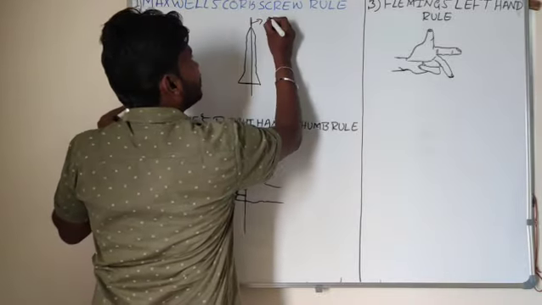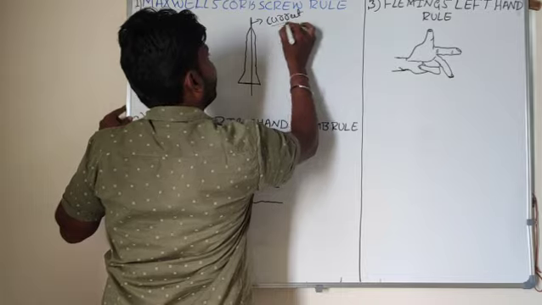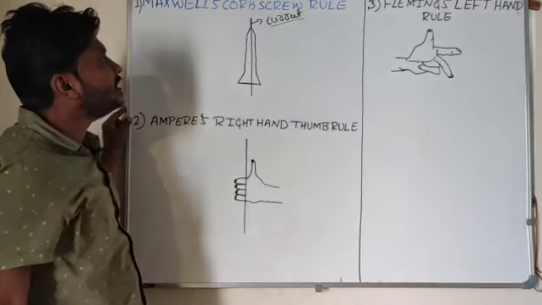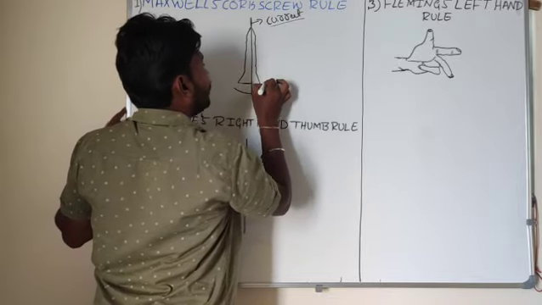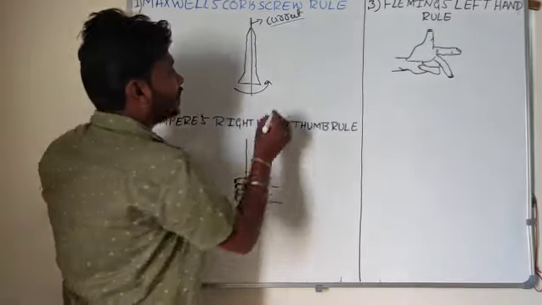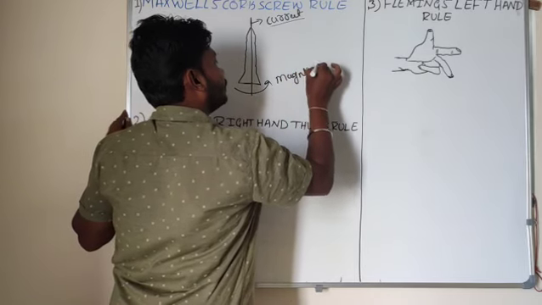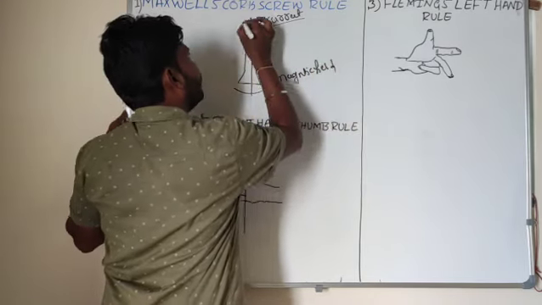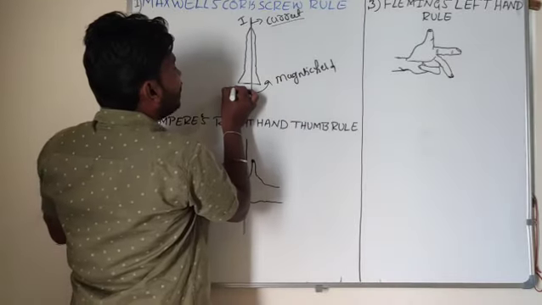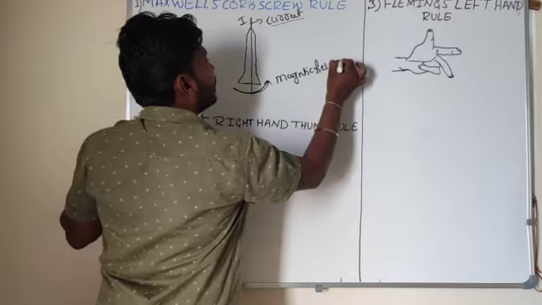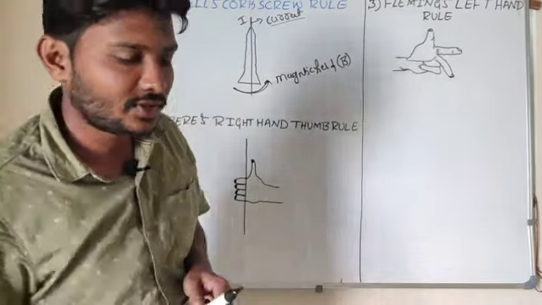Whatever rotation you are supplying here, that rotation represents the direction of the magnetic field. So this screw advances in the direction of the current, and that rotation represents the direction of the magnetic field.